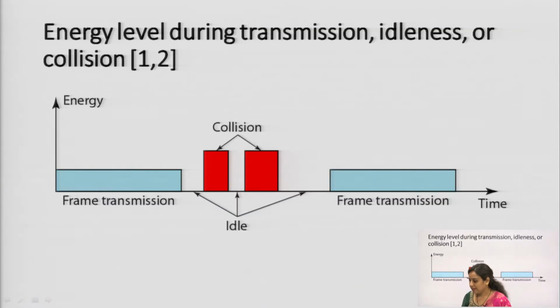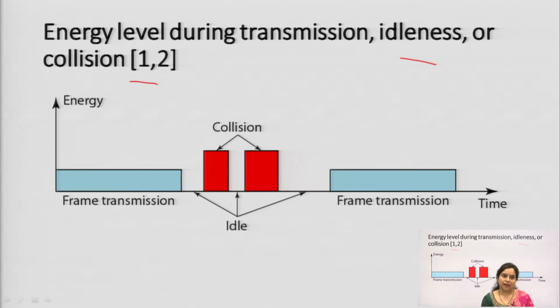Now, next is the energy level during transmission, idleness and the collision. So, how is the energy level distributed in these 3 situations? The first is collision, meaning after the transmission the collision has taken place; in that case we have to check the energy level.